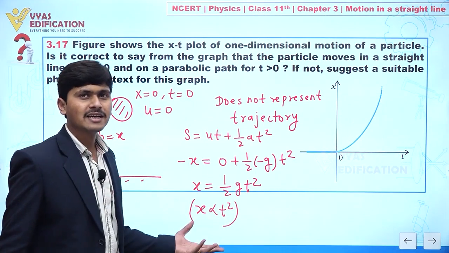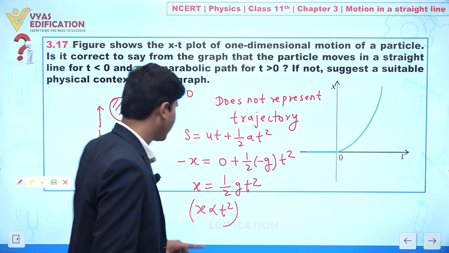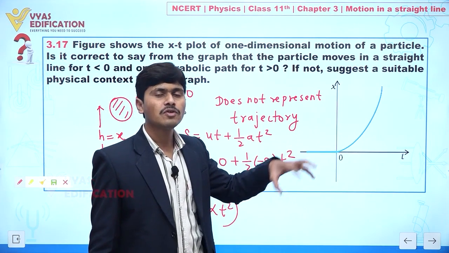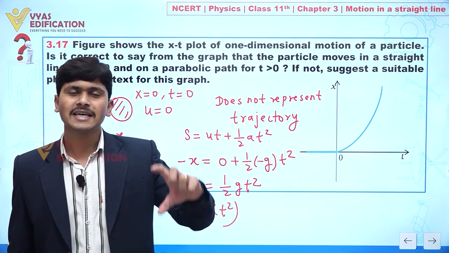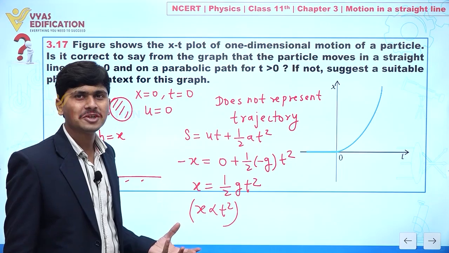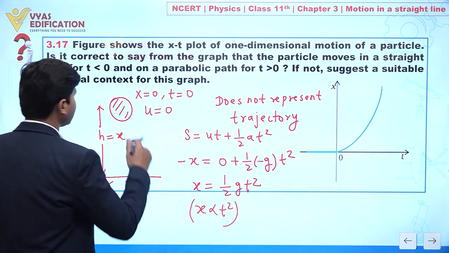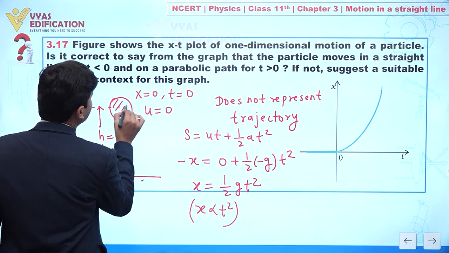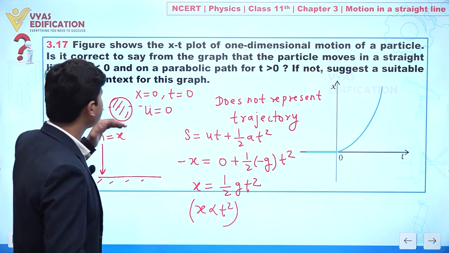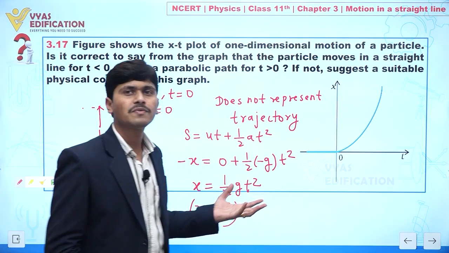It means we are getting a graph between x and t, and this is parabolic in nature. Clear to everyone? Yes or no? So we can actually conclude from this graph that this is a case of free fall. Clear? So what will happen when we have t less than 0? Actually t less than 0 does not exist, or we can say at t equal to 0 the position of the particle is here, and before this time the particle is here. Yes or no? It means we can say the position of the particle is not changing with time. Clear? So this we can conclude from this graph.